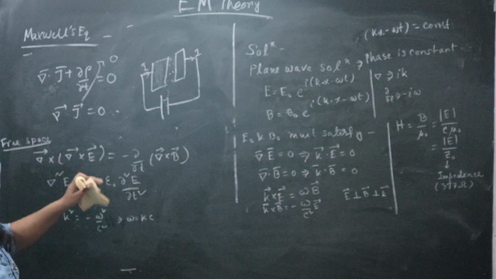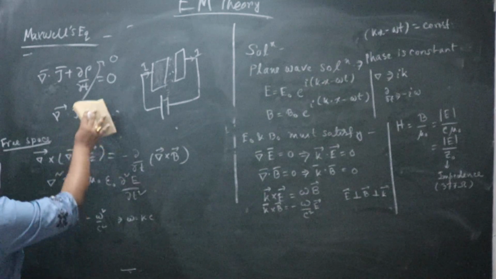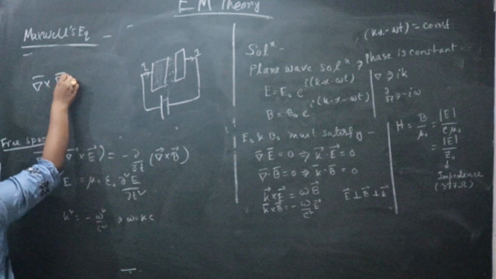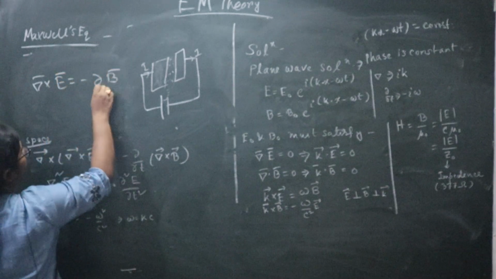You take the curl of equation 3, that is curl of E equals minus del B by del t.